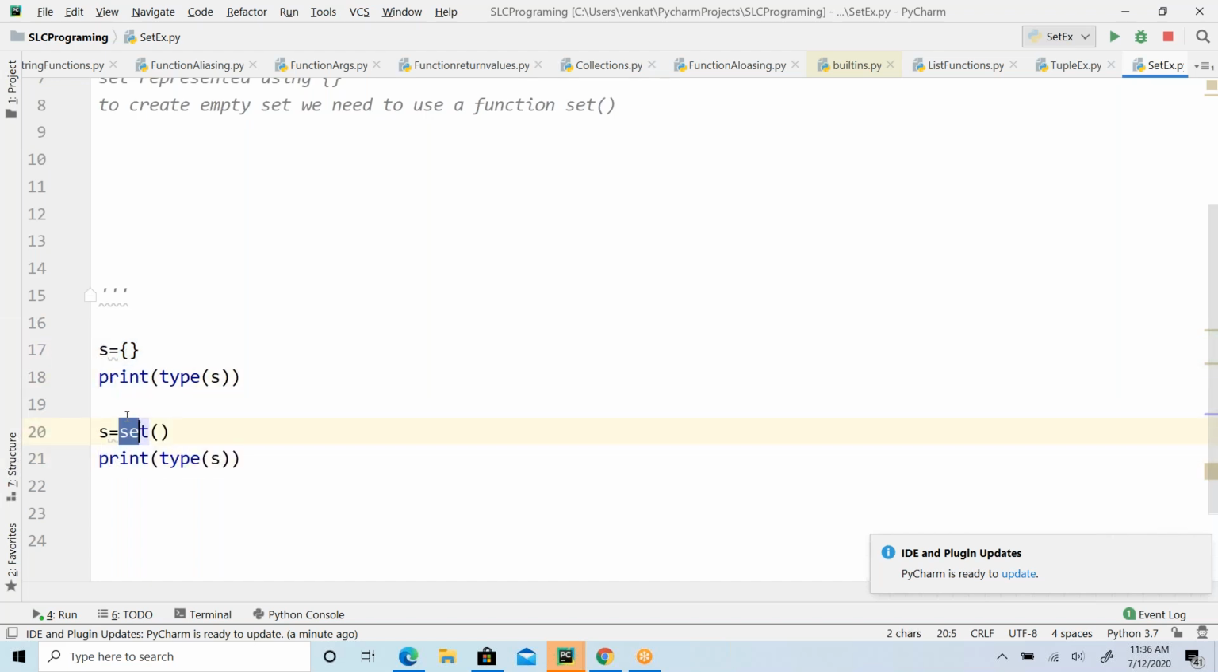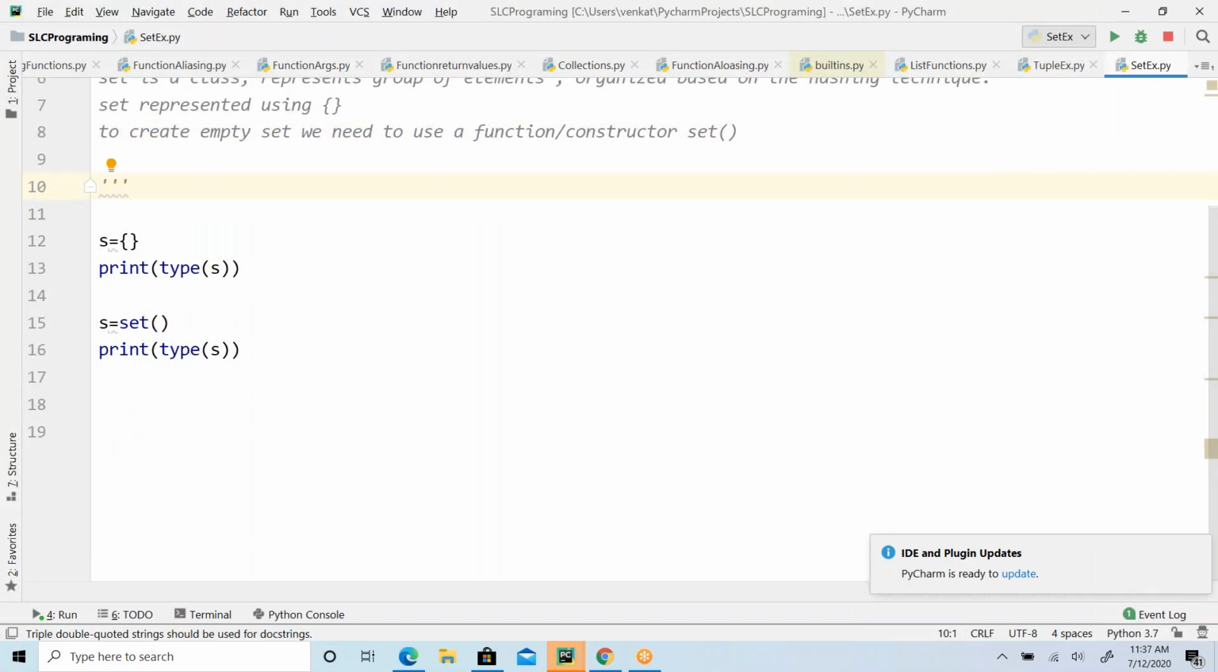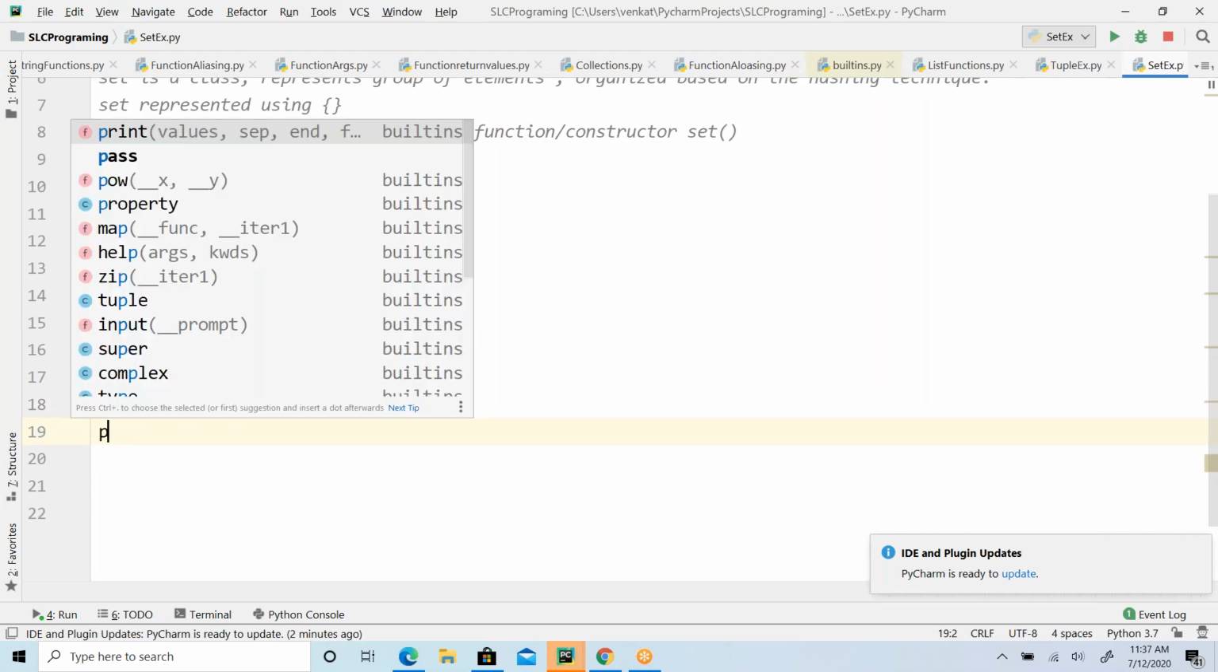So if you want to create an empty set, use this set constructor. This is going to create a set object. We are calling it a function, but actually it is a constructor, which you will learn in advanced topics, when you look into object oriented programming concepts. So let me add some elements then. This is equal, using flower brackets, if I keep elements like this, is it going to be a dictionary or a set? Tell me guys, what is the type of this?